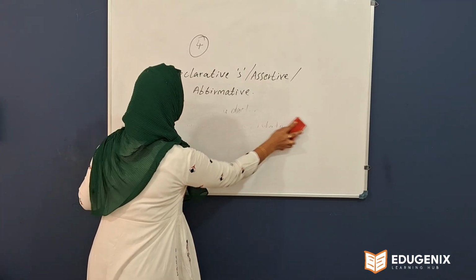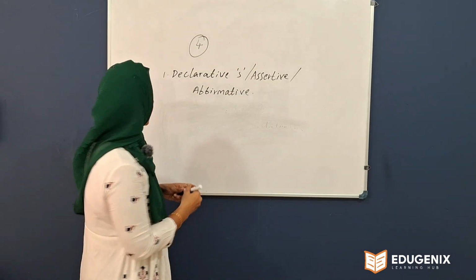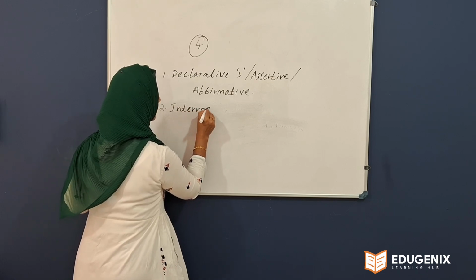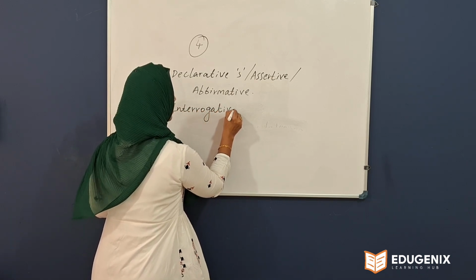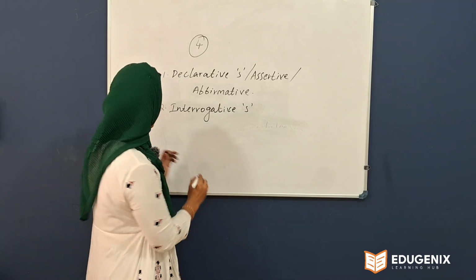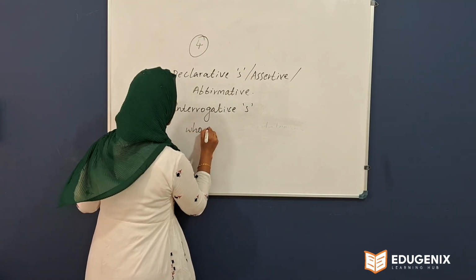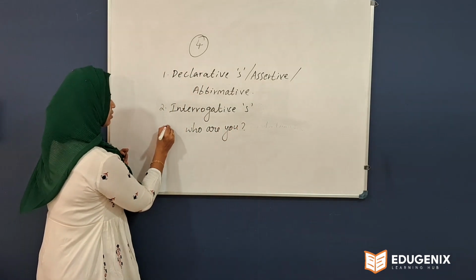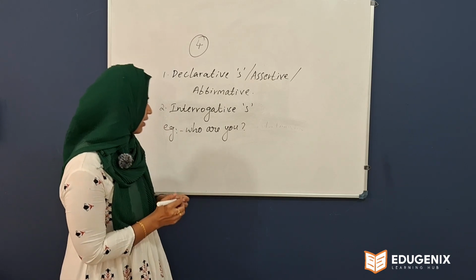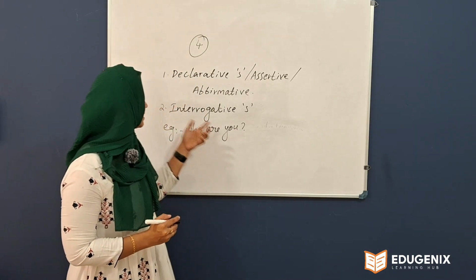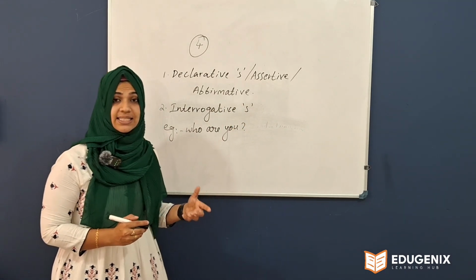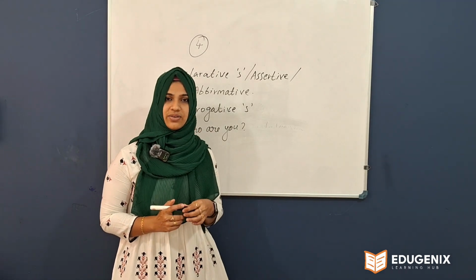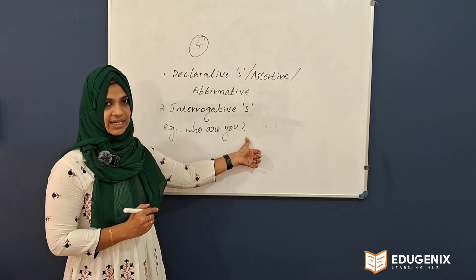After declarative, interrogative. So the second type of sentence is interrogative sentence. What do you mean by interrogative sentence? I give you an example. Who are you? So what is this? Like you can see a question mark here. So that is interrogative sentence. A sentence that asks you a question. I repeat, a sentence that asks you a question, then it is called interrogative sentence.